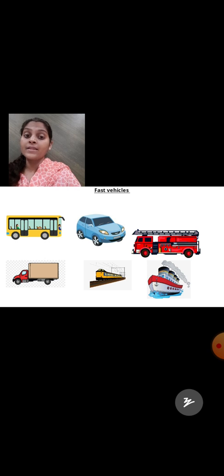But more than this, some are very fast vehicles. So let's see those vehicles also. Very fast vehicles other than bus, car, train, ship. These vehicles are even faster. Now what are these vehicles? Let's see.